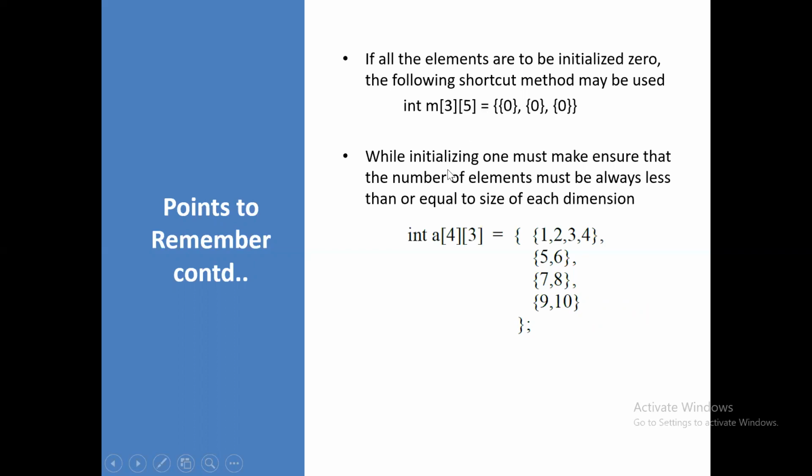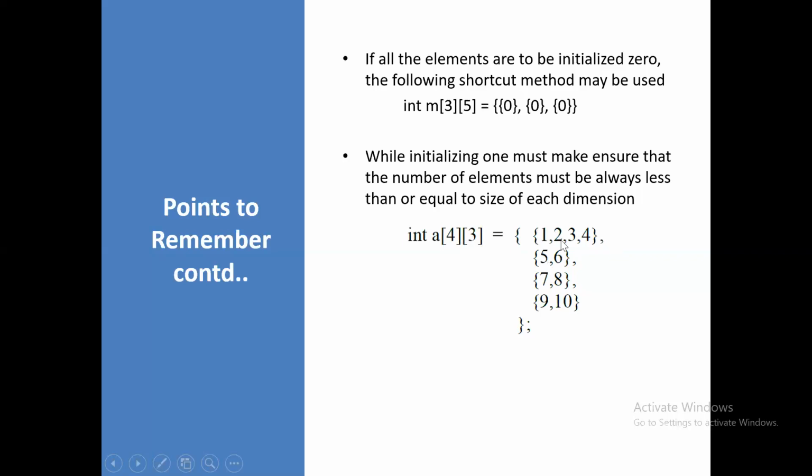Another point it says: while initializing, one must ensure that the number of elements is always less than or equal to the size of each dimension. Whatever size you specify in the subscript, the values you initialize in the curly brackets should be within that dimension. It should not exceed the size, right? Suppose here I mention 4, which means 4 rows and 3 columns.